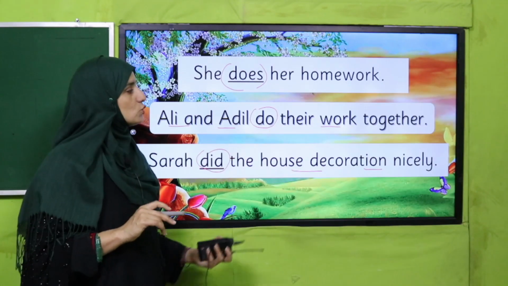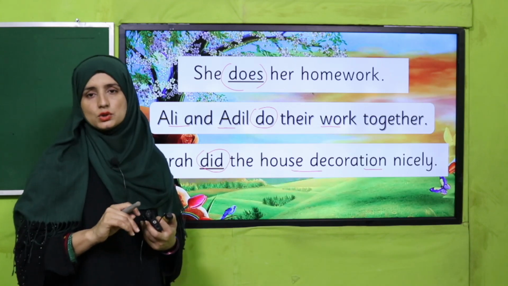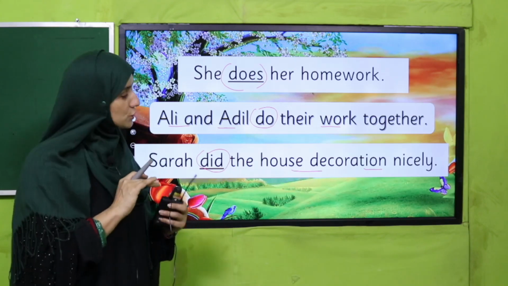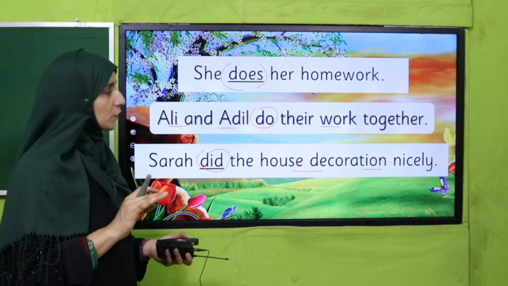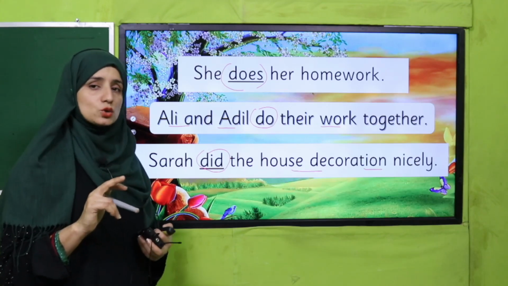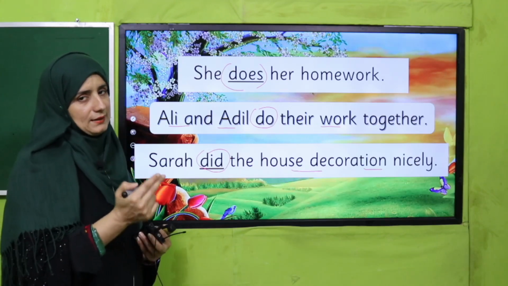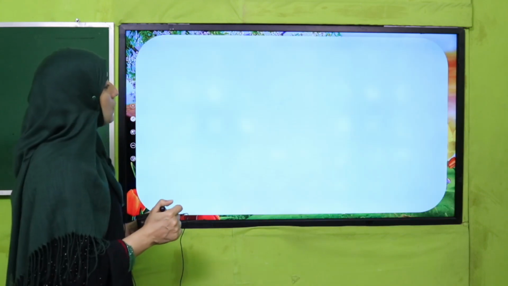Ali and Adil do their work together. So this do is also a main verb. There is no other verb. Got it? If we find two verbs together, one is always helping and the next is the main verb.